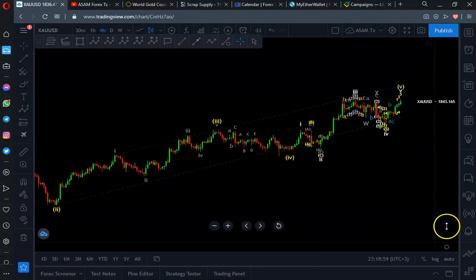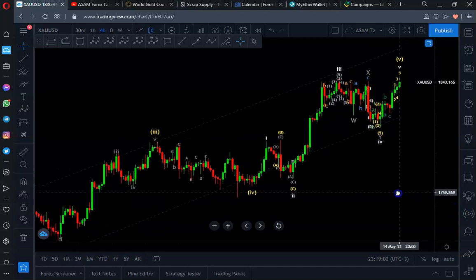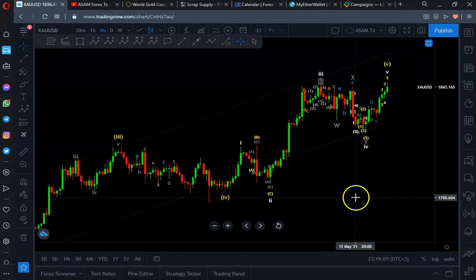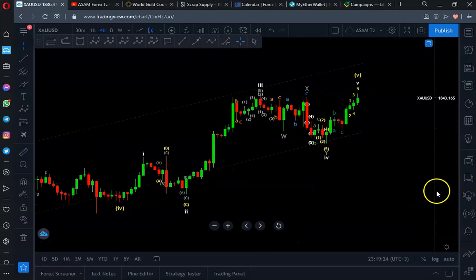Now we are concentrated on the fifth wave, whereby we had the fourth wave right there, which was of a higher degree. Since the fifth wave is an impulse, it's supposed to have 5 internal waves.